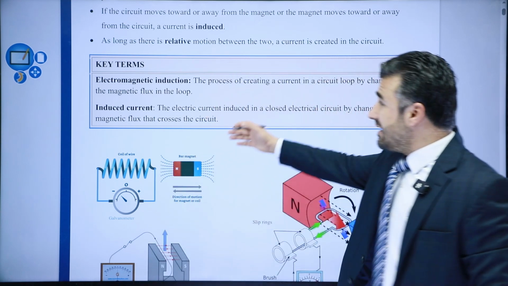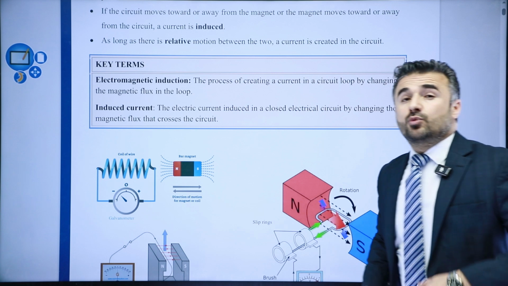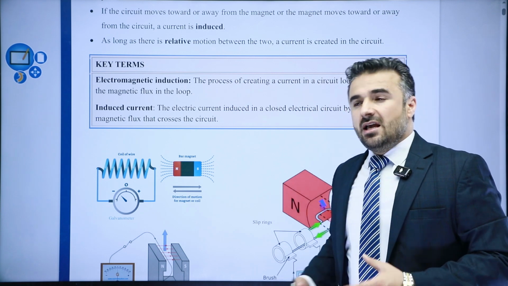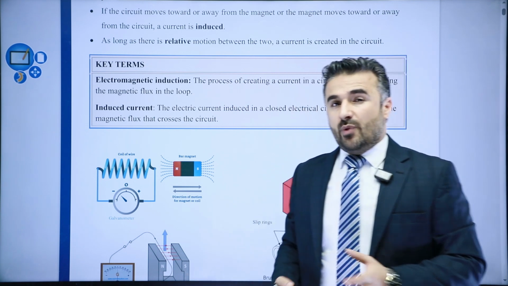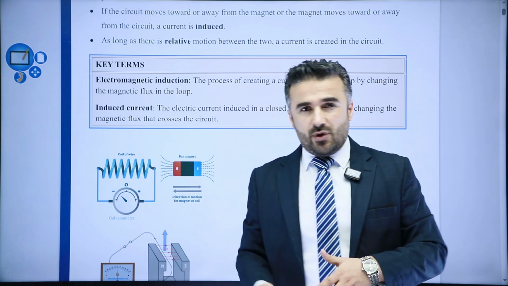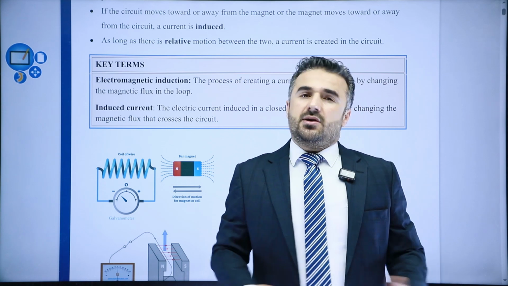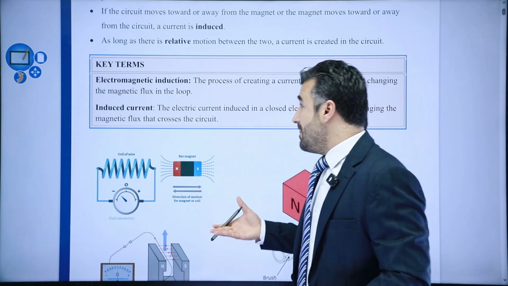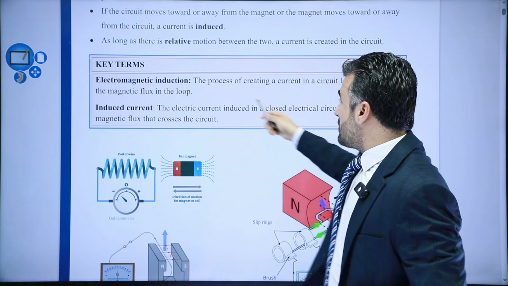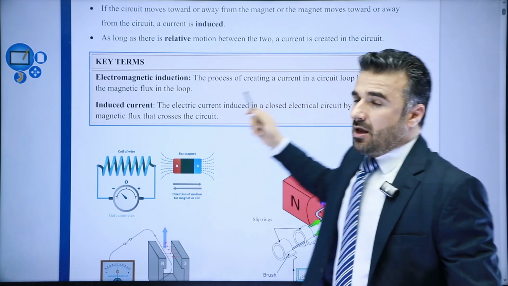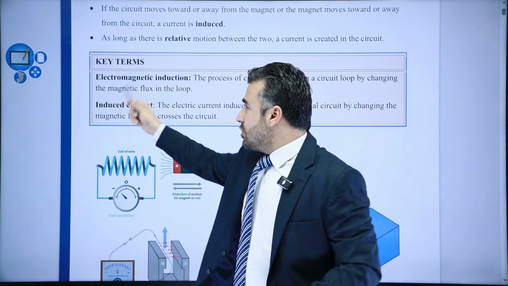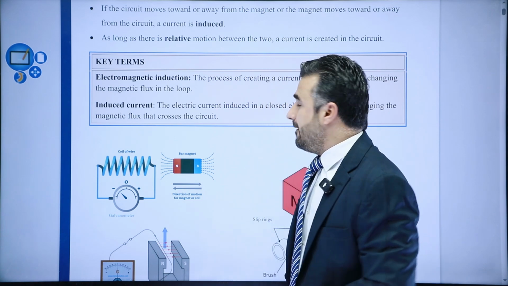We can say electromagnetic induction is the process of creating a current. But can you create a current without creating an electromotive force, a potential difference, first? The answer is absolutely not. So we'll say electromagnetic induction is the process of creating a current in a circuit loop. But how do we do that? By changing the magnetic flux in the loop.